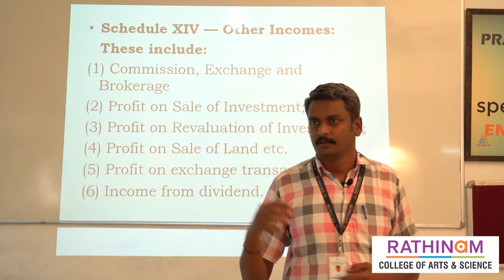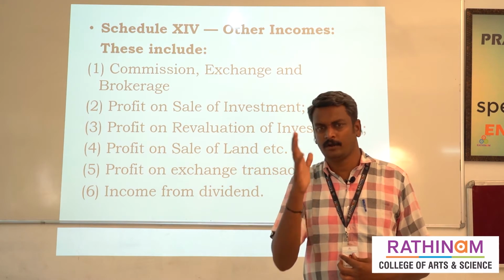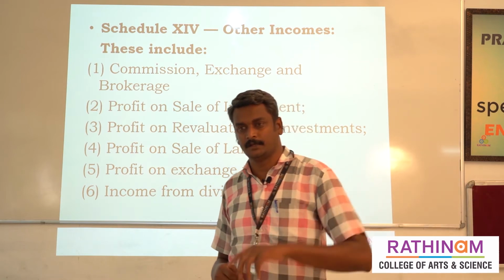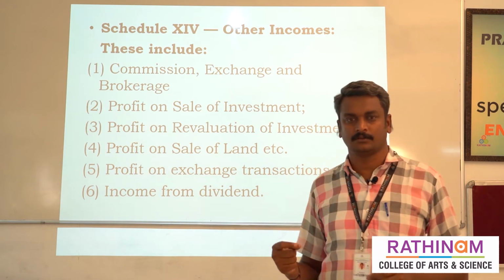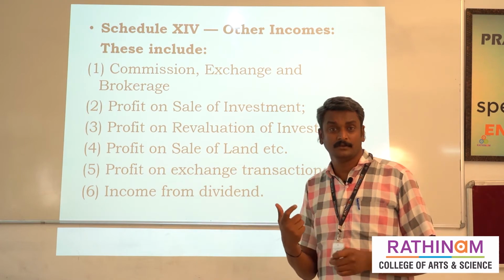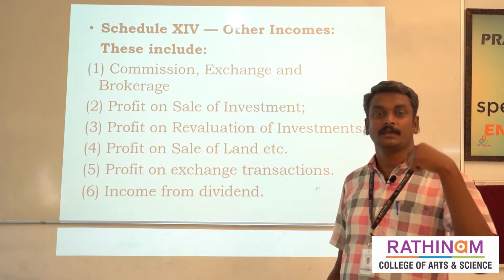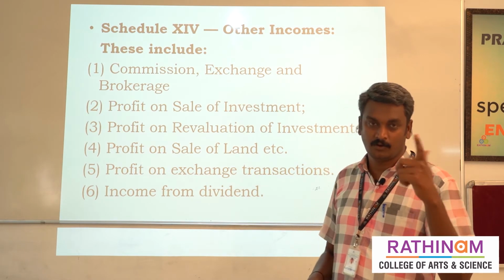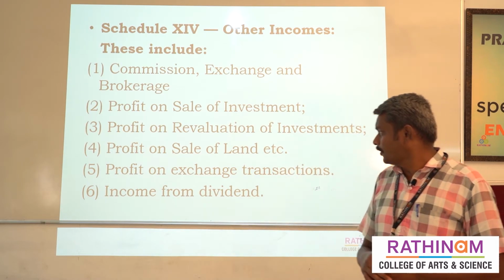For example, they invest in shares of some core industry. After completing one year from the investment date, they calculate whether the share value has increased or not. At that time they can easily find whether the investment is making a profit or loss. If they get a profit, they show it in other incomes. Suppose they get a loss, it is treated as schedule number 15 expenditure.